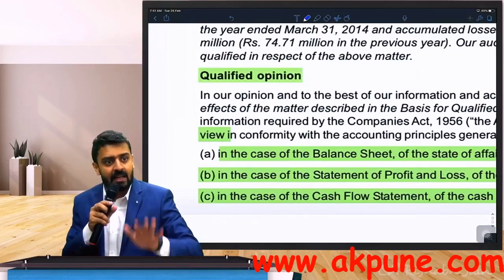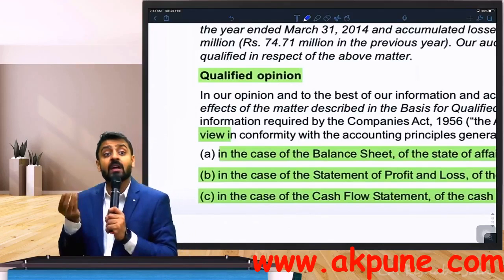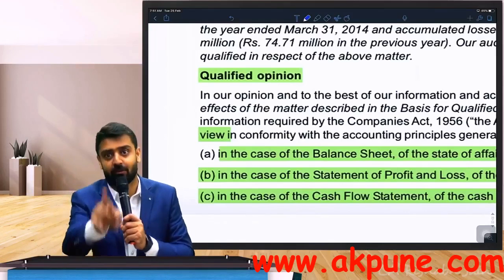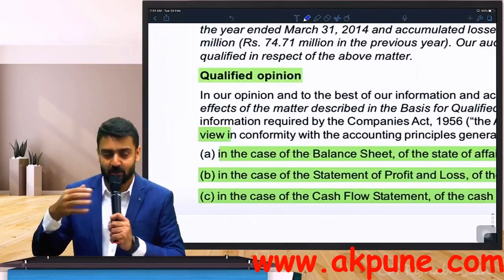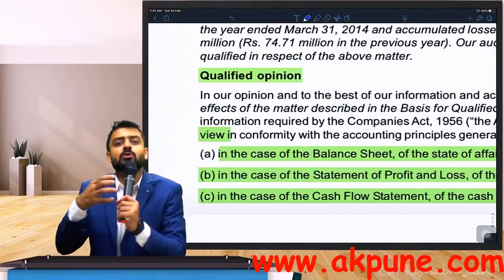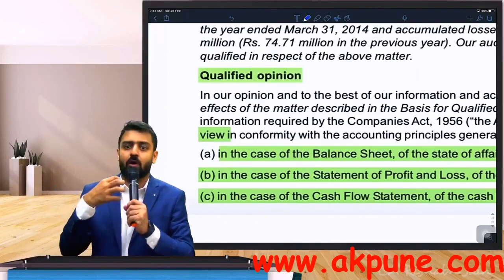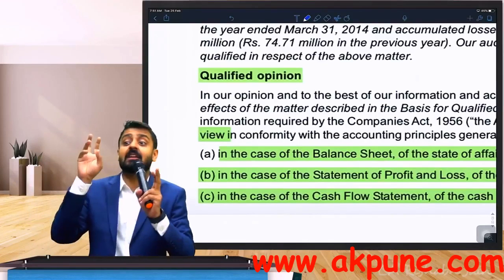So can I say the language can be "except for the effect of misstatement" or "except for the possible effect of misstatement"? It depends upon why you are giving a qualification. So listen to me carefully. In case of qualified opinion, I'm very close to clean opinion. In case of qualified, the language is very close to clean, but there are certain exceptions.